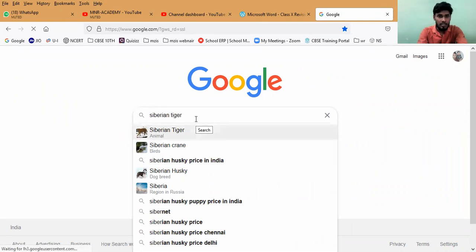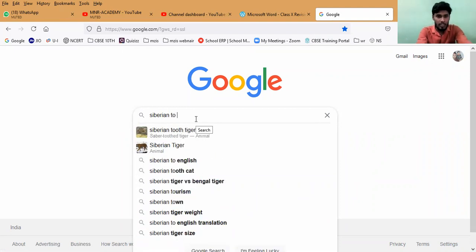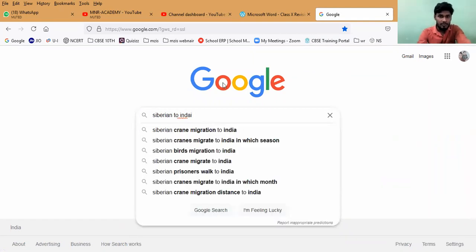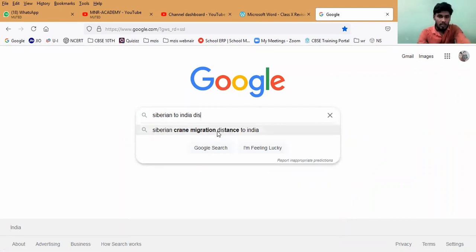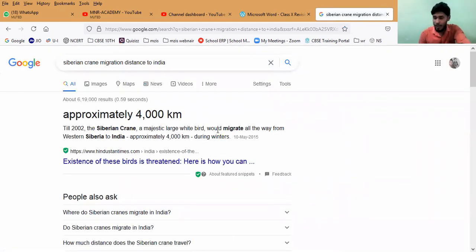You can see Siberian crane, Siberian tiger, but the tigers cannot travel thousands of kilometers. You can see the Siberia to India distance. It is approximately 4,000 kilometers every winter. They fly 4,000 kilometers from there to here, and again they migrate the same 4,000 kilometers back. Then imagine how fast they are flying.